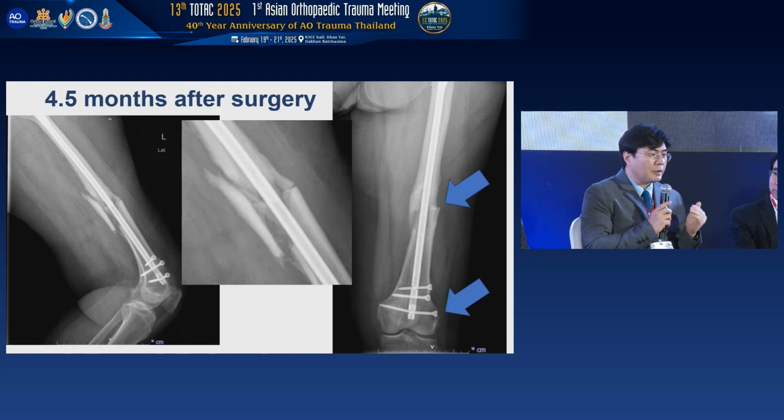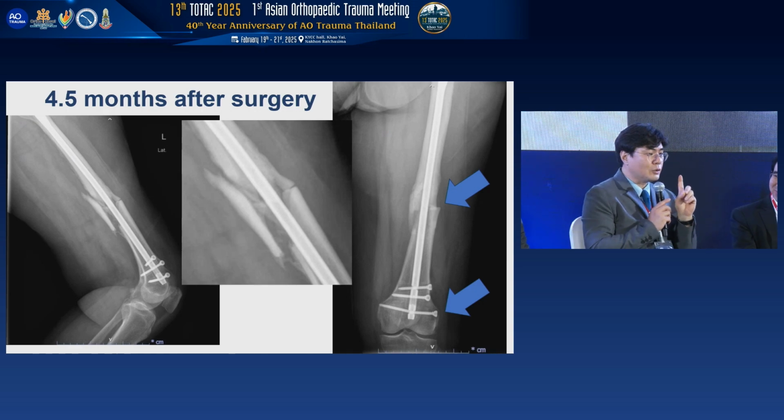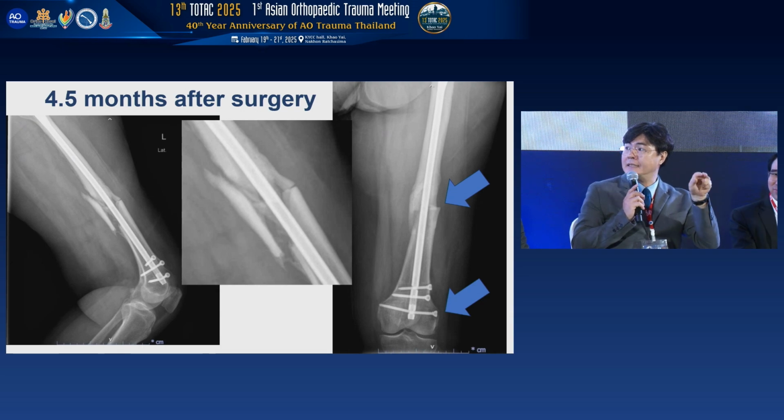Yes. So we can expect, we can wait for a long time, but I think the possibility of healing is very low. So we cannot determine diagnosis of non-union at this moment. I found the problem, so I will try to fix the problem. So the problem is the mechanical stability. I will do the plate augmentation, and then do some kind of biologic enhancing material, autobone, or for me, BMP2 preferred. So we have the 2 kinds of this, stability and biologic, both of them. Is my opinion.